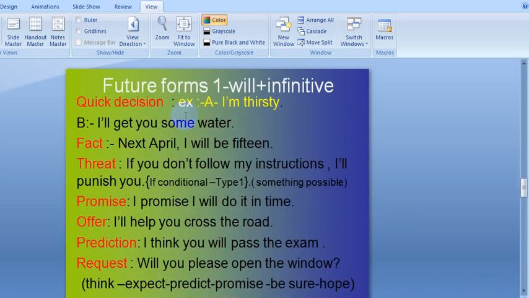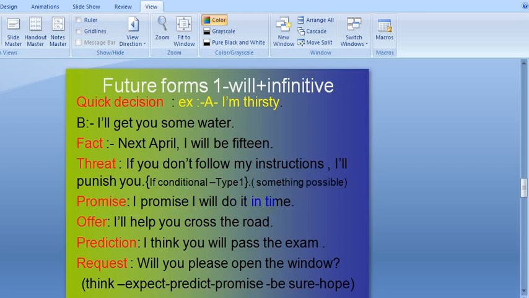Here also, will is used for more than one purpose, like quick decision, I'll get you some water. Fact, next April, I will be 15. Threat, if you don't follow my instructions, I will punish you. And this, by the way, is if conditional type 1, something possible in the future with high possibility.